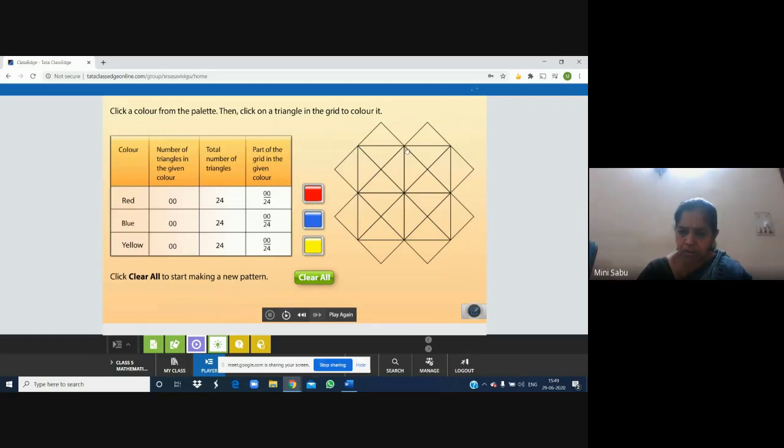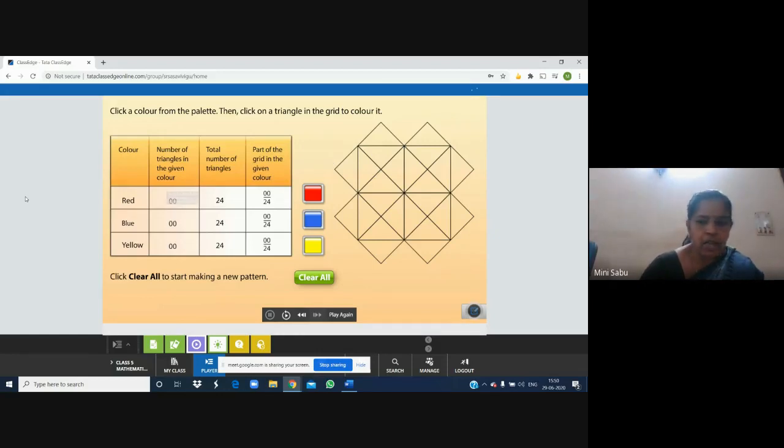First of all, draw a square, then divide it into four equal parts by drawing a plus sign. Okay, and outside you can make again a square. Finally you can make these small triangles by joining the corners, like that. When you start making, you will get it. This way, this way. So total 24 triangles are there.